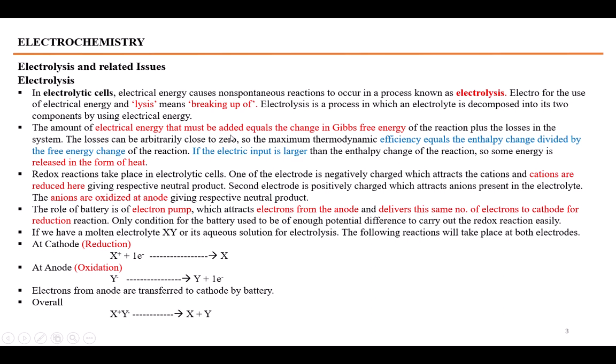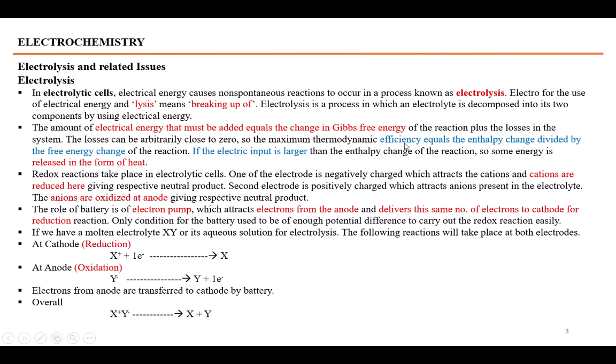The electrical energy required to carry out the reaction should be equal to the Gibbs free energy plus the losses which take place in the system. The total energy should be greater than this Gibbs free energy plus losses. And the losses can arbitrarily be taken to be equal to zero.